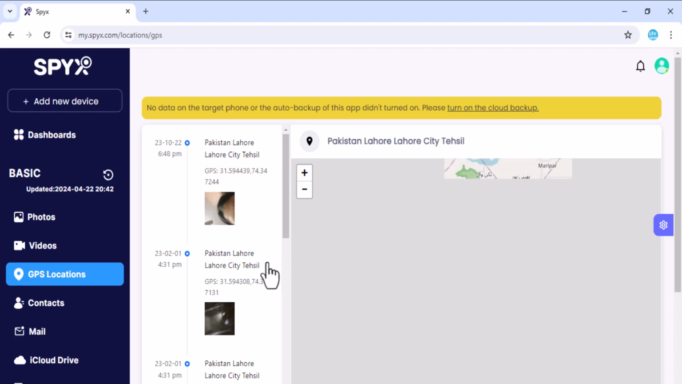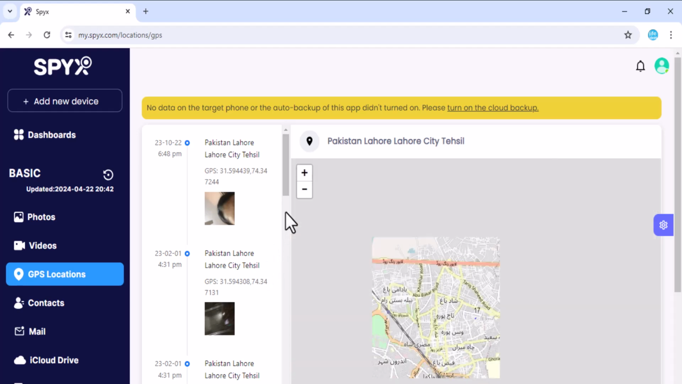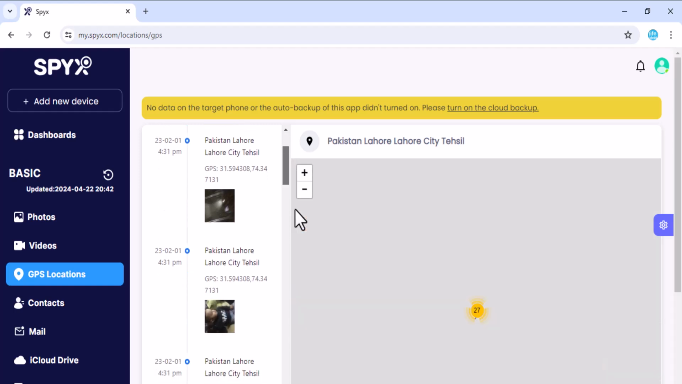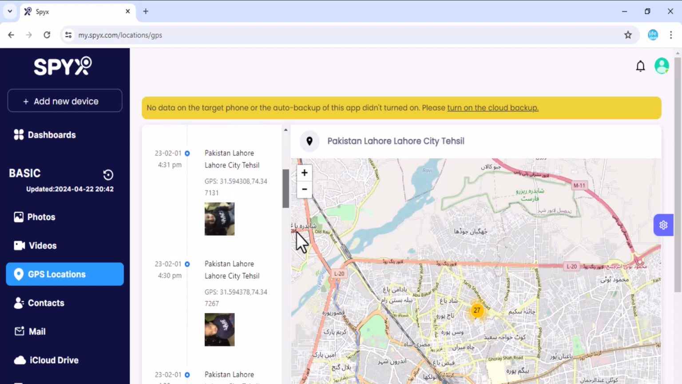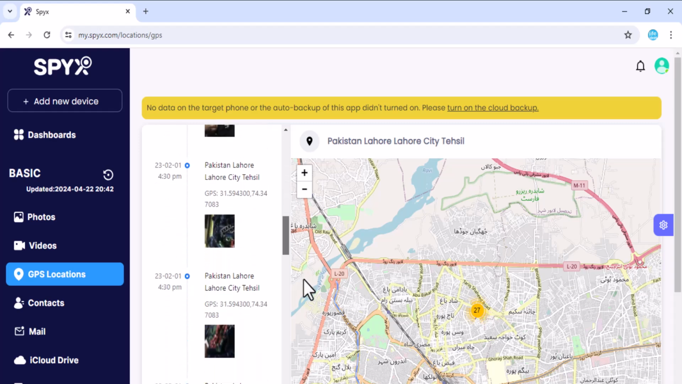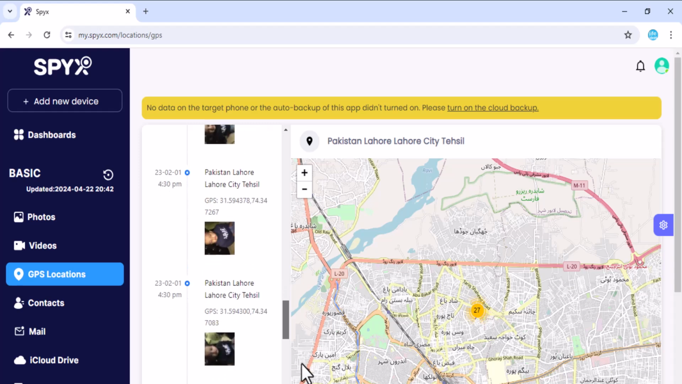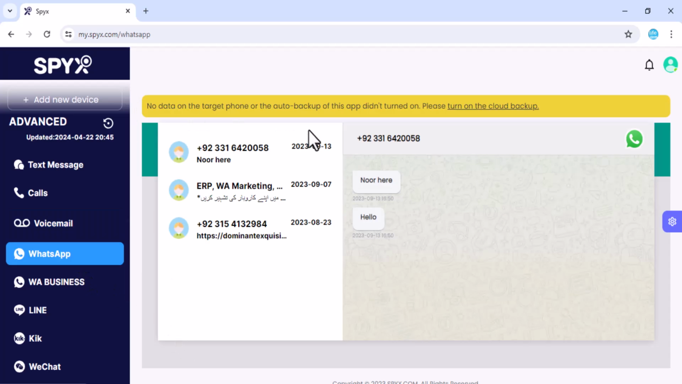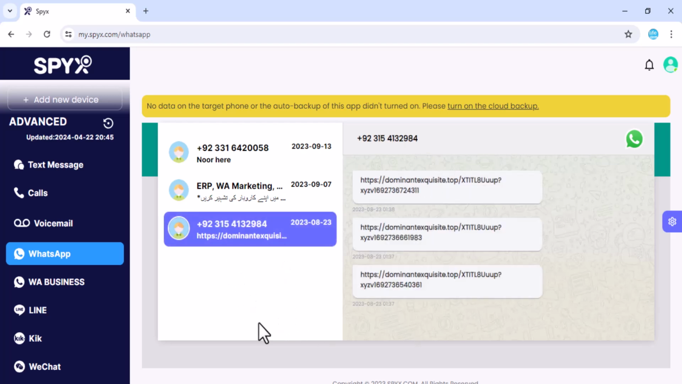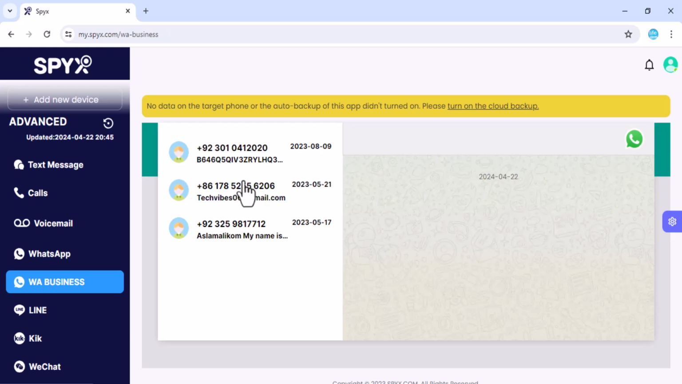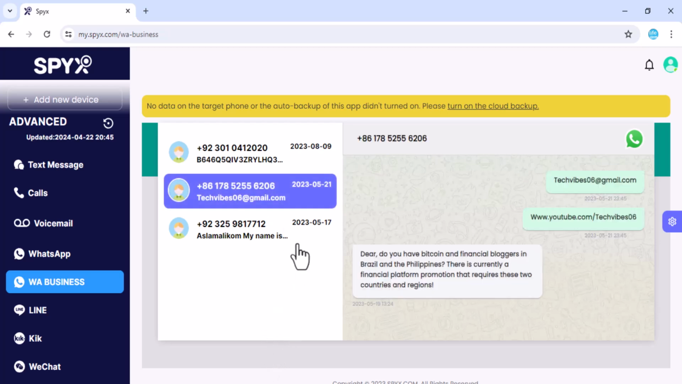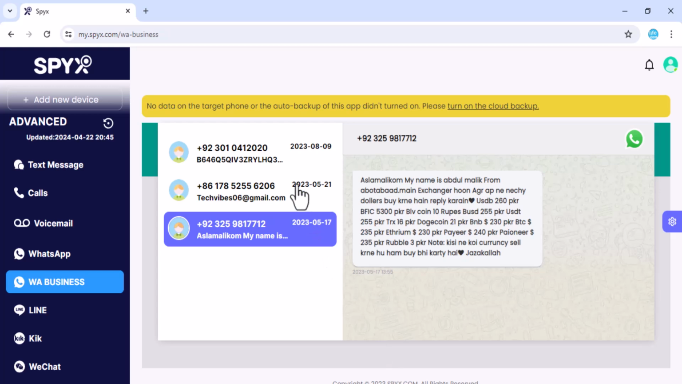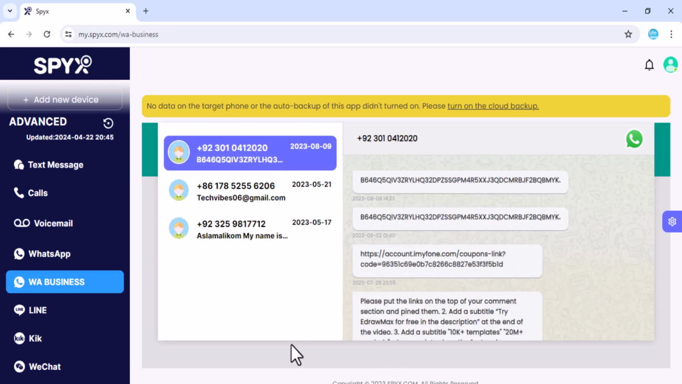Here you can see all the details of the GPS locations he has visited, and here you can see all the photos with their GPS locations, and all the things are available here. You can see the WhatsApp messages, WhatsApp business messages, and you can read all the chats, all the messages you can view here. You can also read the WhatsApp business messages, voice calls, Line, Kik, WeChat, Tinder, and many other social media platforms' messages, call history, photos, videos, all the things that are available on your child's phone. You can easily view it.